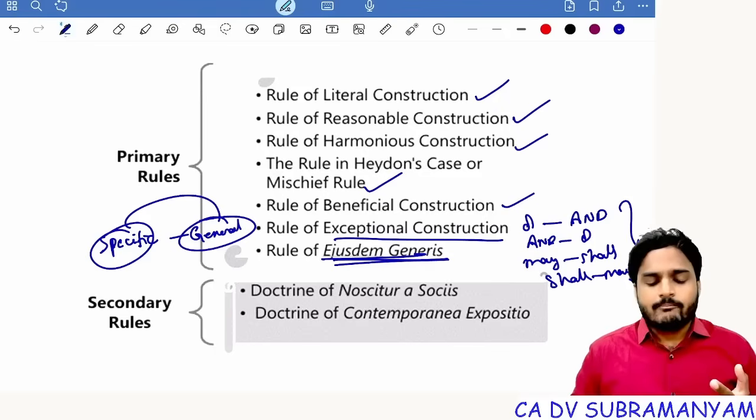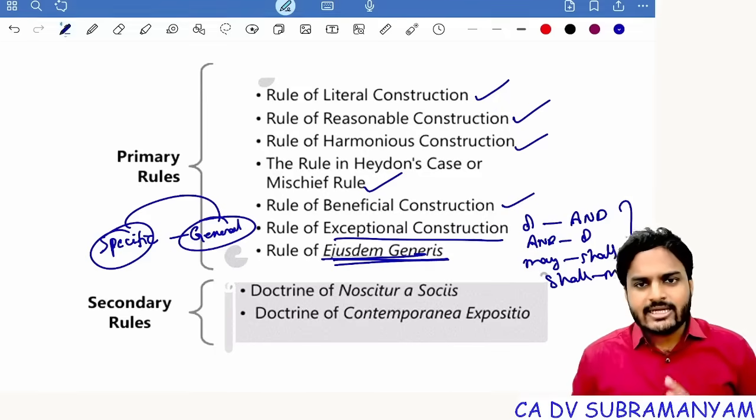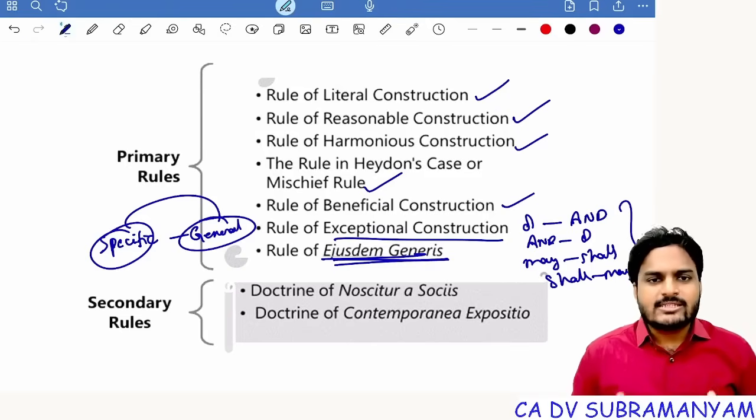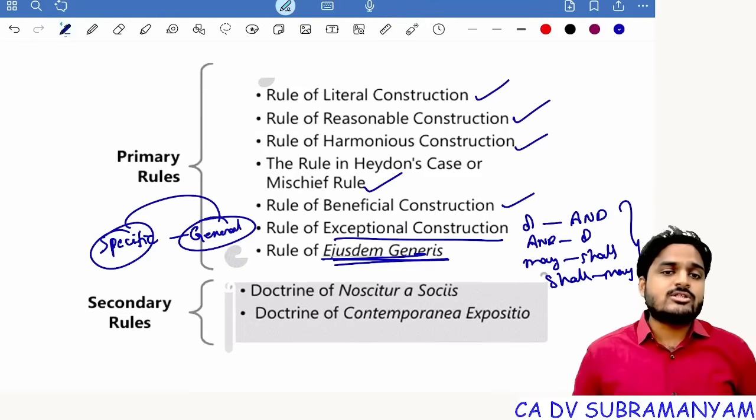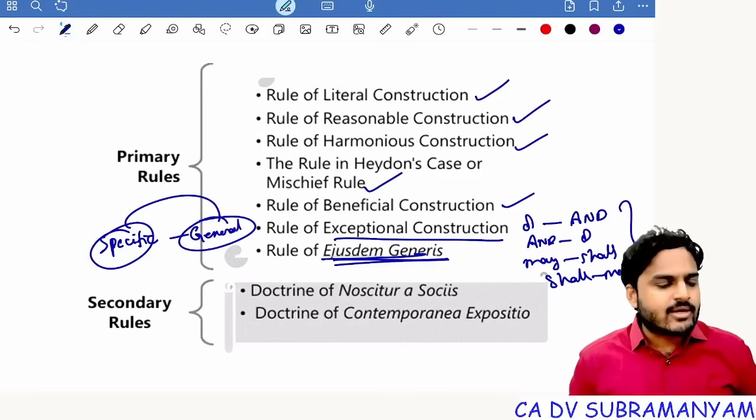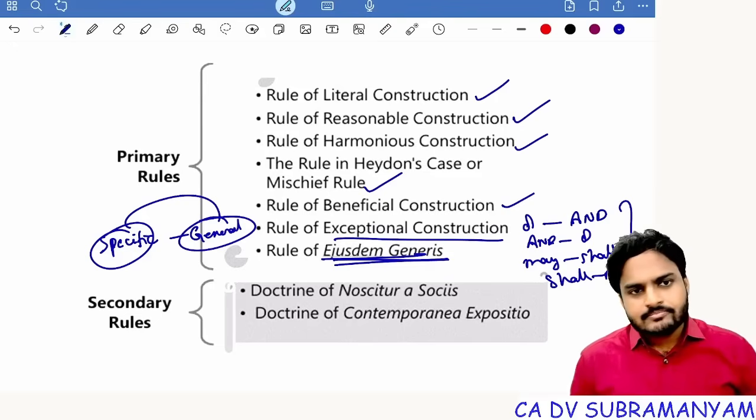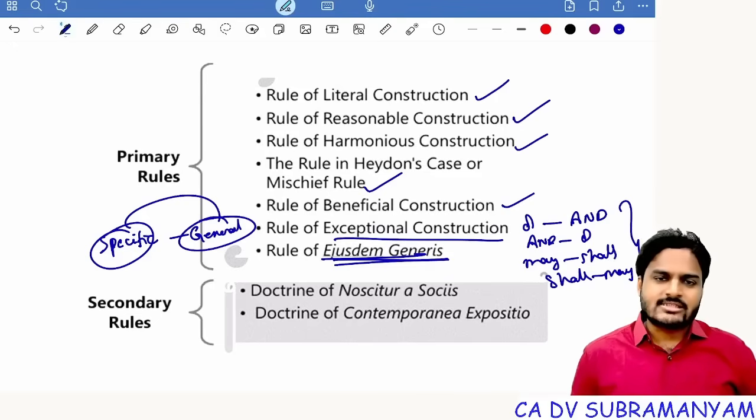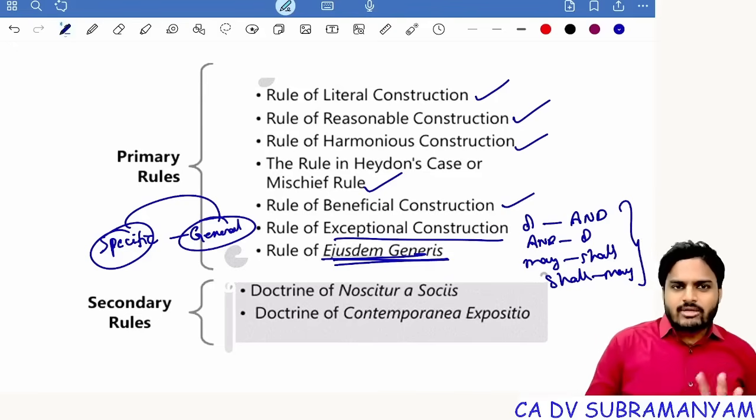Next one, benefits of the underprivileged section of people, apply beneficial construction. Where 'and' shall be understood as 'or', these cases apply the rule of exceptional construction. And specific words plus general words always derive their meaning from specific words. There apply the rule of ejusdem generis. Now tell me, is it easy to remember the rules?